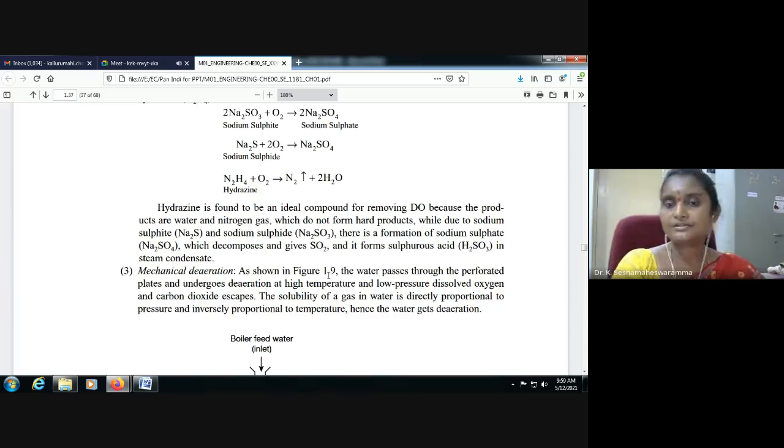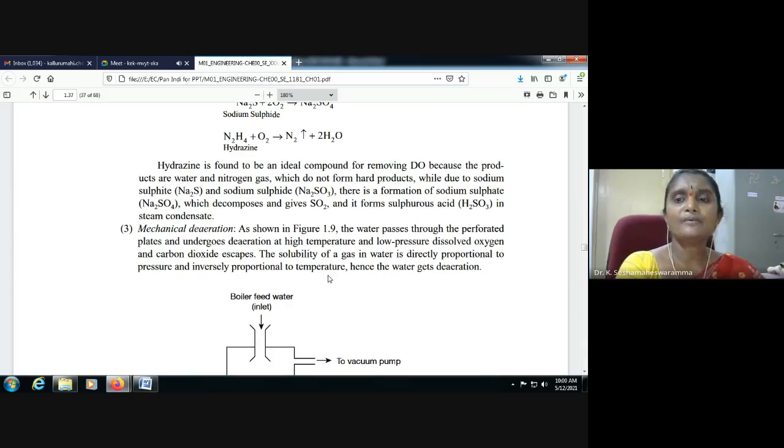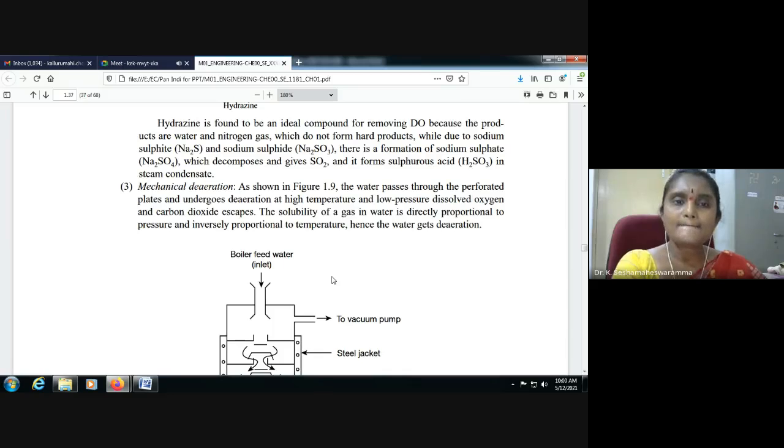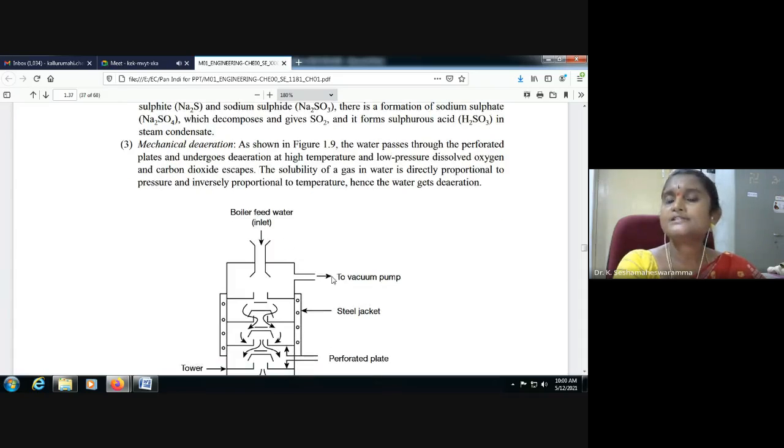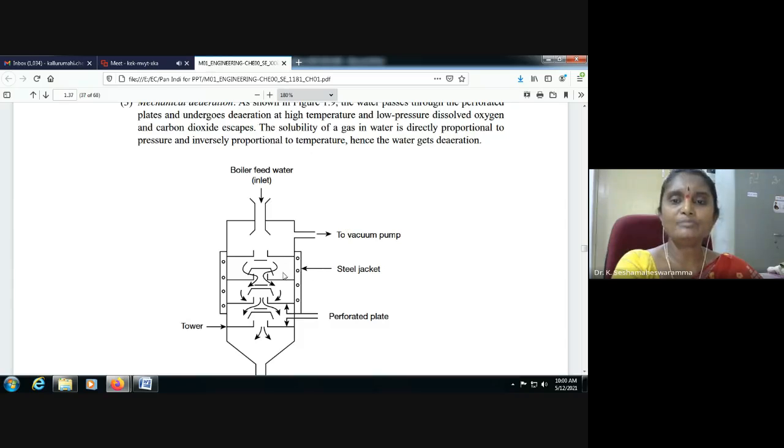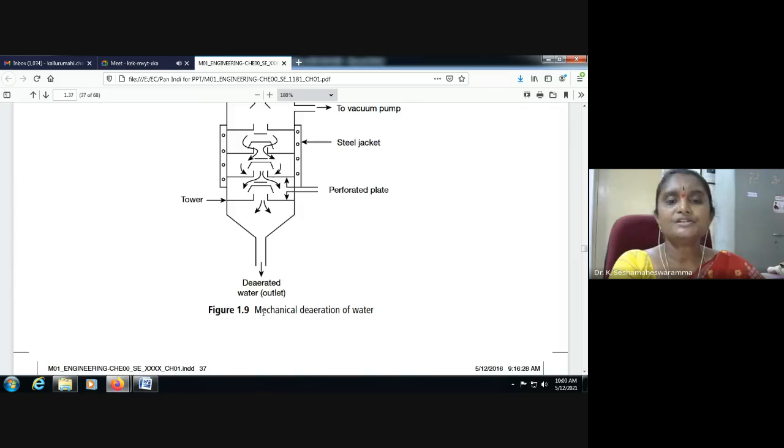Mechanical deaeration. The water is passed through perforated plates and undergoes deaeration at high temperature and low pressure. Dissolved oxygen and carbon dioxide escape. The solubility of a gas in water is directly proportional to pressure and inversely proportional to temperature. Hence the water gets deaerated. So the boiler feed water goes through a vacuum pump, steel jacket, then perforated plates, in a tower. Due to deaeration, the air will be out. This is mechanical deaeration of water.